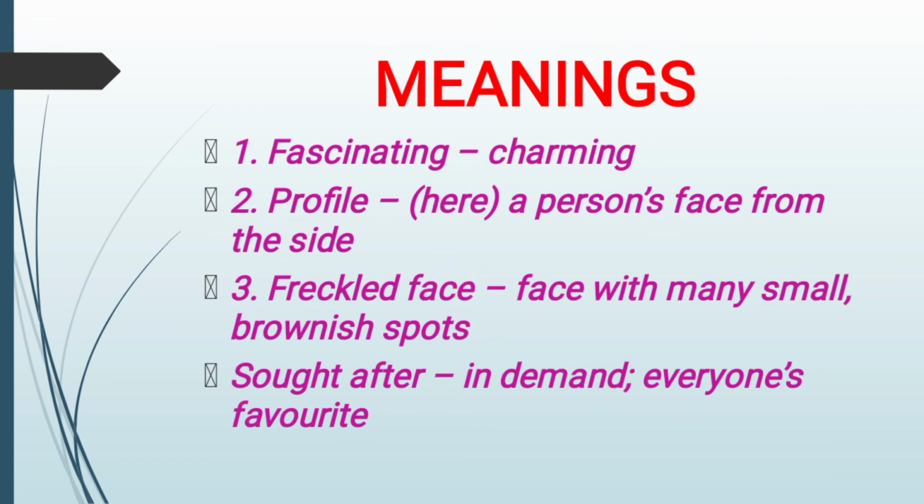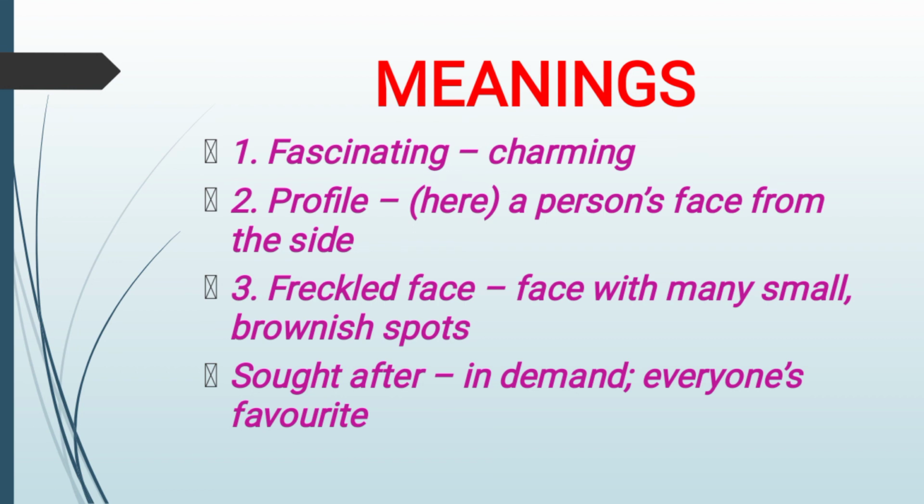Next, I have given some meanings that you also have to write in your CW after the keywords. Fascinating means charming. Then second one, profile. Here it is a person's face from the side.